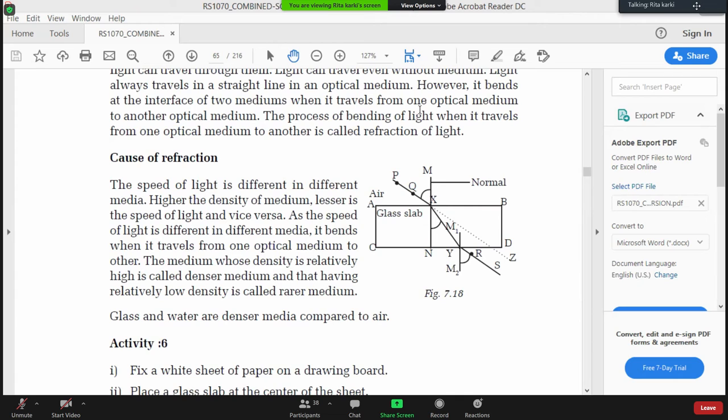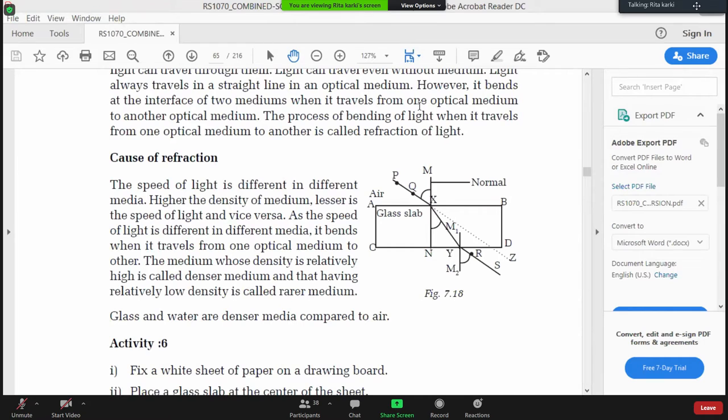When light passes from a rarer medium to a denser medium, the refracted ray of light will either move towards the normal or be refracted away from the normal. Light will bend towards the normal. So whenever the rays of light pass from the rarer to the denser medium, the refracted light will always